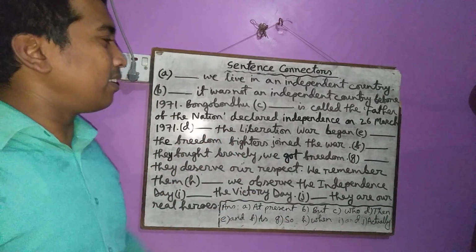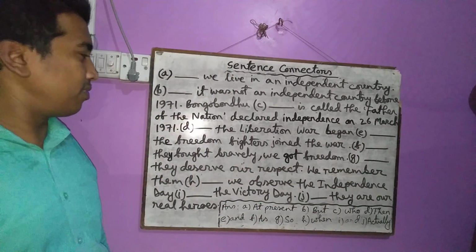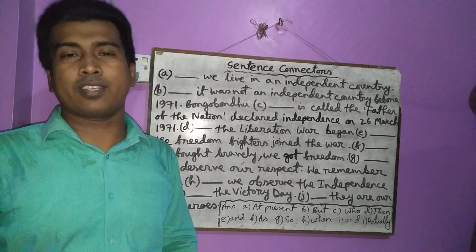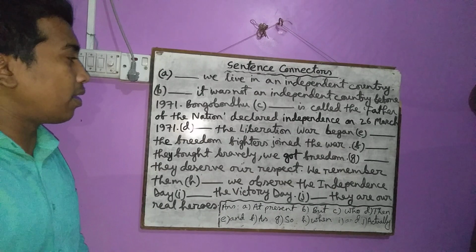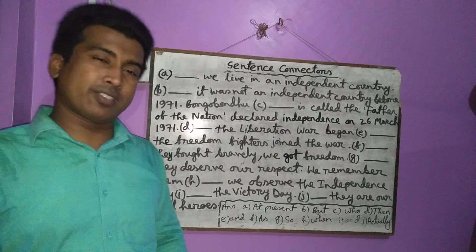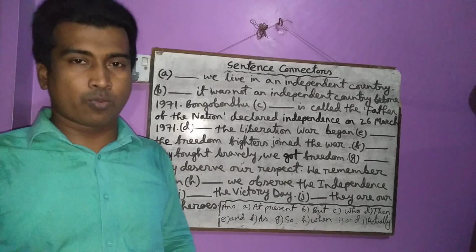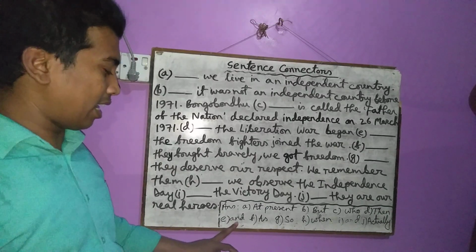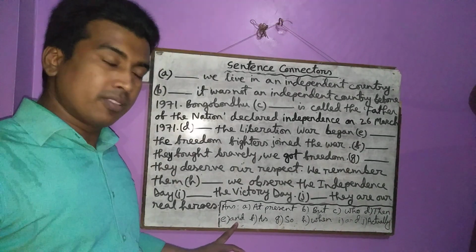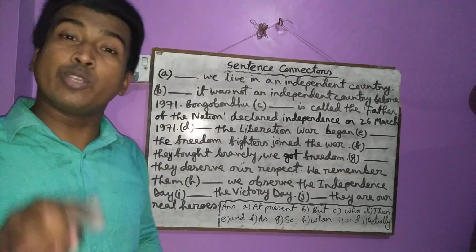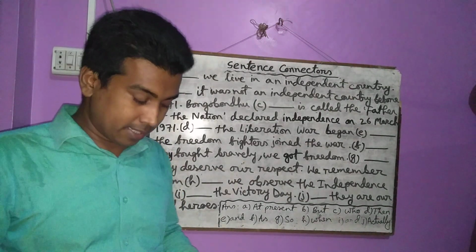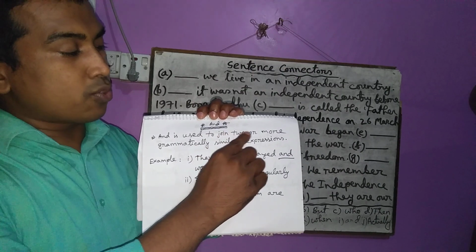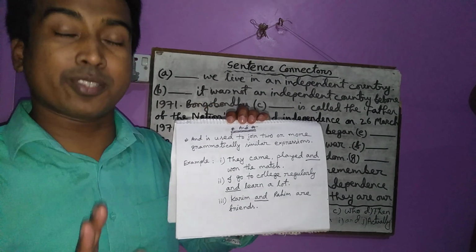Okay? Then there is another gap in the sentence. What is there? The freedom fighters joined the war. You can understand that if the war began, the freedom fighters must join the war, otherwise it will not be a war. So what will you use here? I have used "and". You can see that I have used "and" as the answer. So you have to know why you will use "and" here. So let us know the use of "and". I have written something here. "And" is used to join two or more grammatically similar expressions.